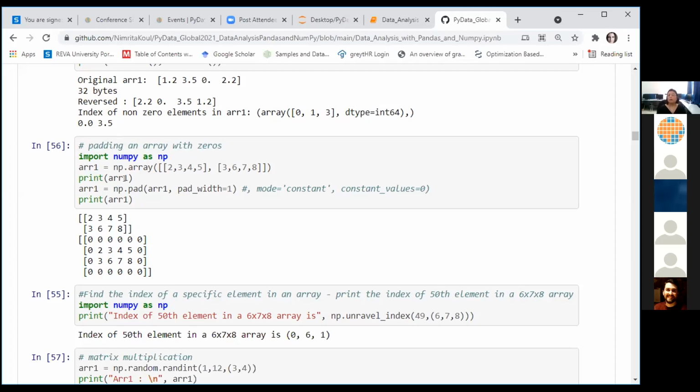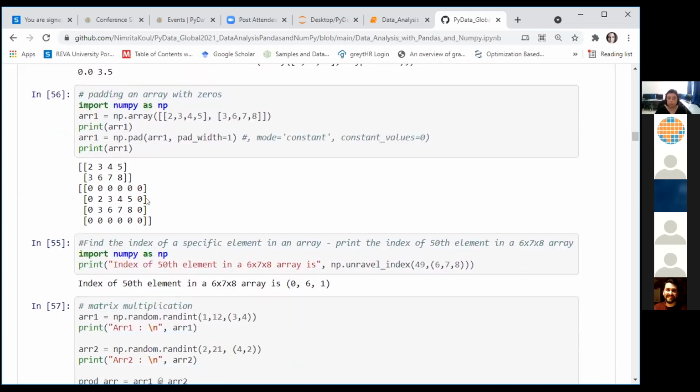Again, when we are doing data science or data analysis and data manipulation operations, this pad function helps us reformat our data to suit the operations that we have lined up in our data science pipeline.